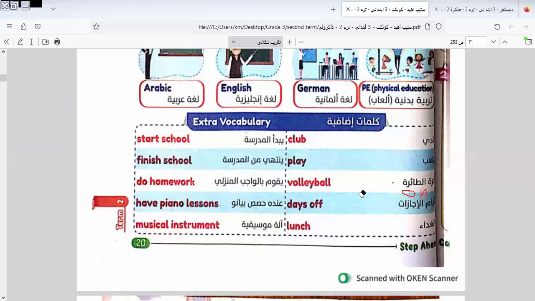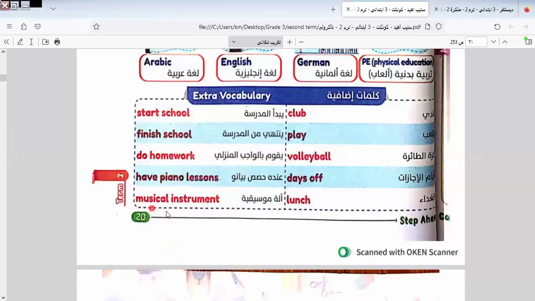Let's continue the rest of the vocab here. We have musical instrument. Lunch is a meal. We have how many meals, as we know before? We have 3 meals. We have lunch. We also have breakfast here, as we know before.